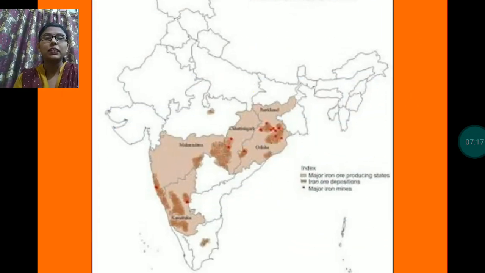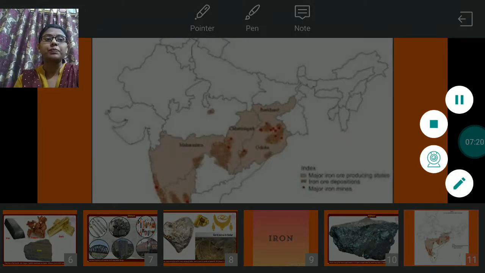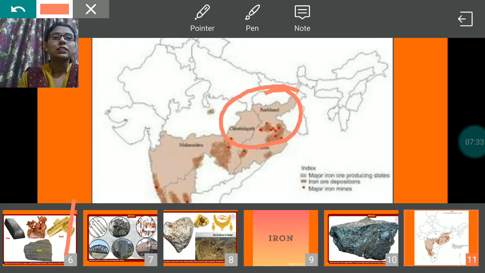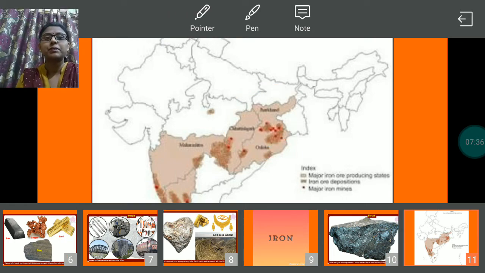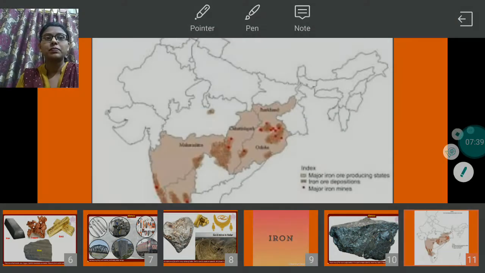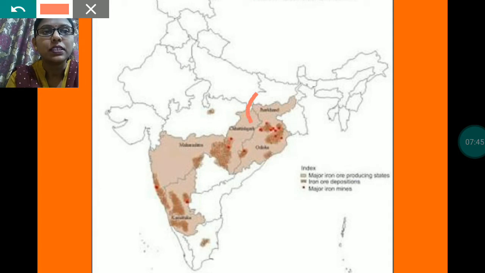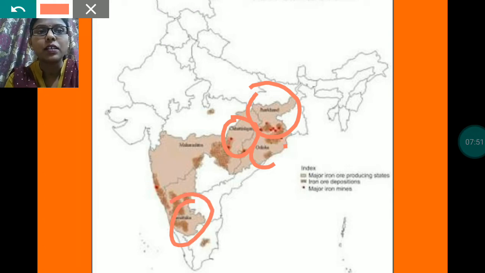In India, in these states, iron is found. These are the states: Jharkhand, Chhattisgarh, Odisha, Karnataka, some parts of Maharashtra. These are the places where iron ore is found. Iron mines are there.